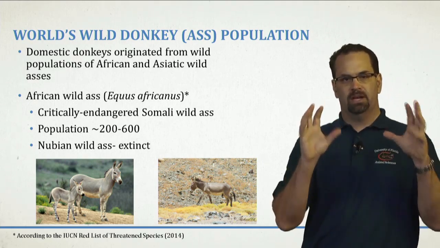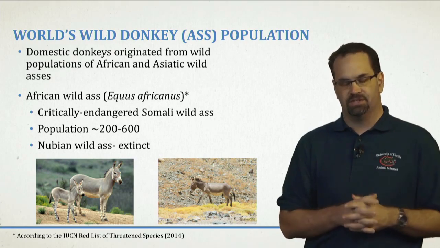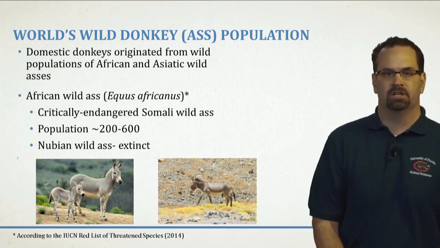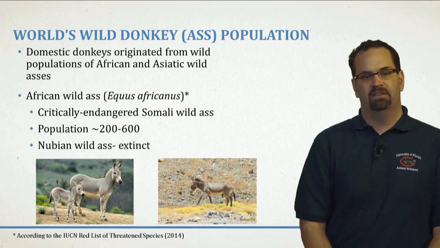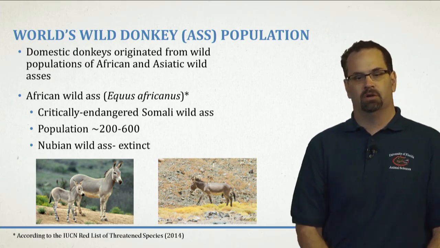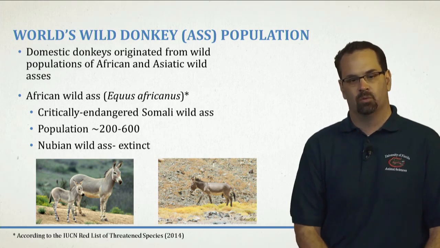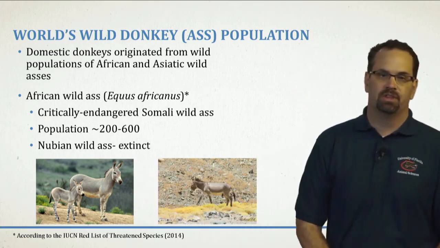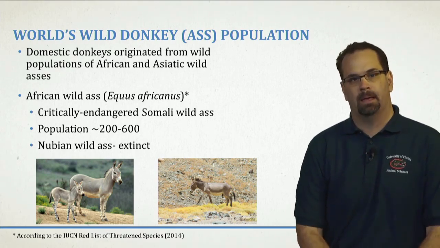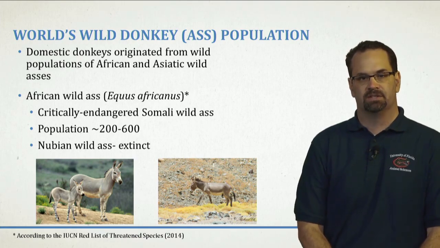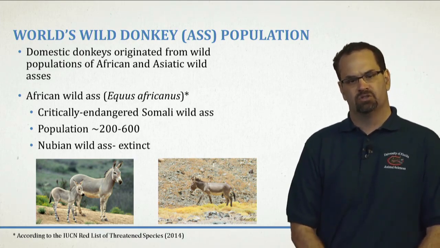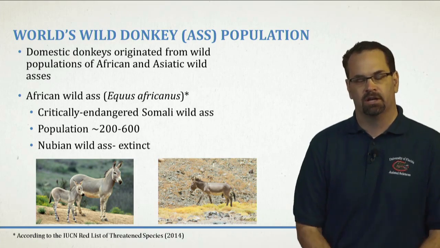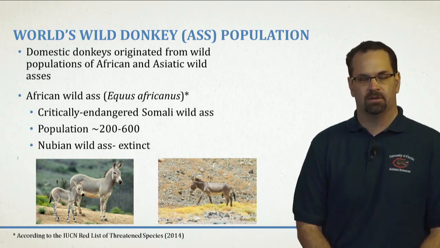Now, there's two major classes of wild donkeys or wild asses, the African wild ass and the Asiatic wild ass. So our domestic populations came from these animals. And what's left of the African wild ass is really only the Somali wild ass, and there's maybe 600 animals left in the world, and it's really unfortunate. You can see here the Somali wild ass, with that leg striping. These are beautiful animals. I've been fortunate enough to do some research with these guys, and I hope to continue to do research with them in trying to save this population. I really hope they don't go extinct in my lifetime, even though that's what it's looking like as they lose their habitat and some other problems.